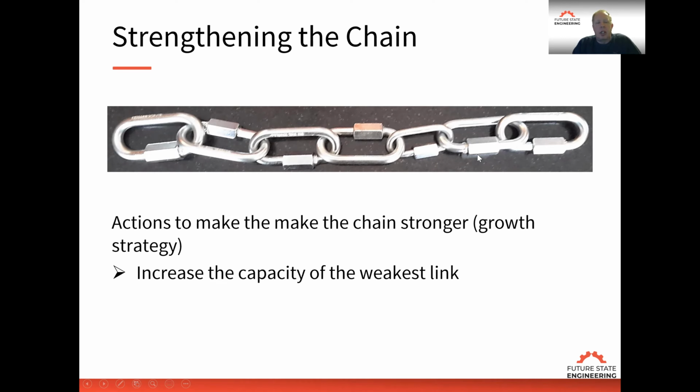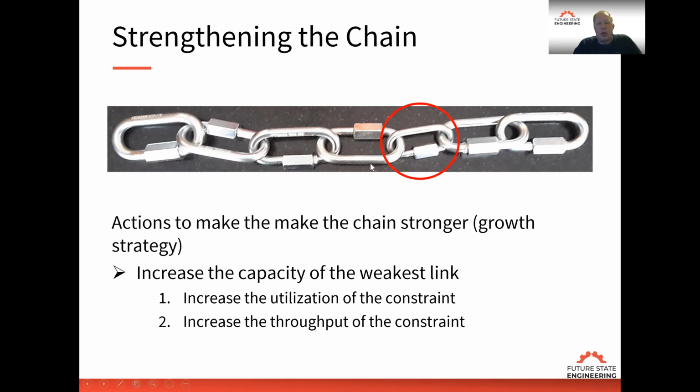We must increase the capacity of the weakest link. We can do that by increasing the utilization of that weakest link, or increase the throughput or the rate that we generate value added through that weakest link. So in this case, we want to look at this weakest link and decide what's the throughput value of each product that flows through that.